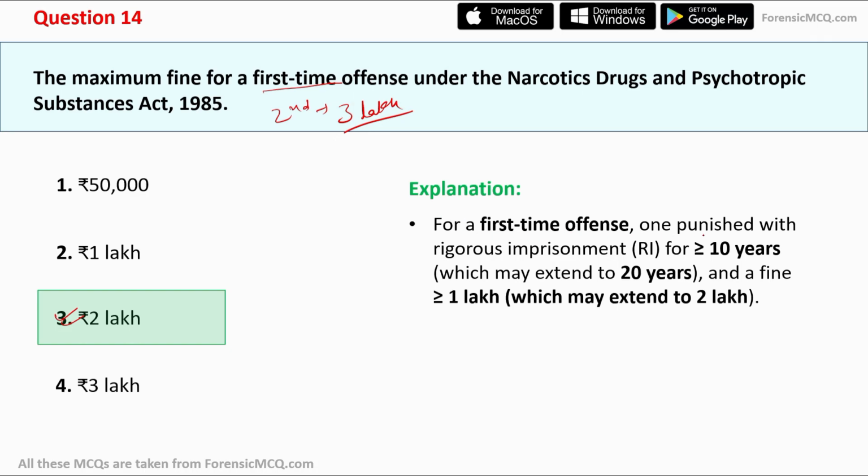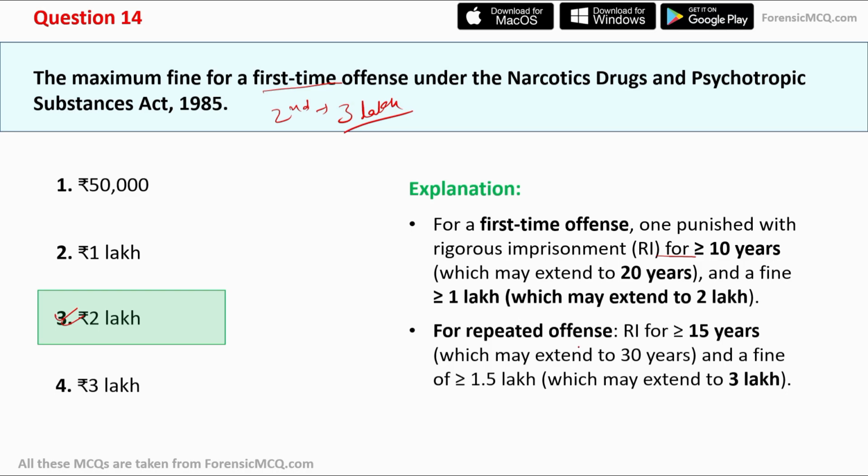So for a first-time offense, one is punished with rigorous imprisonment of more than or equal to 10 years, which may extend to 20 years, and a fine of 1 lakh, which may extend to 2 lakh rupees. And in case of a repeated offense, the rigorous imprisonment is usually equal to or greater than 15 years, which may extend to 30 years, and a fine of 1.5 lakh or more, which may also extend up to 3 lakh rupees. So for a first-time offense, the maximum fine will be 2 lakh, and for a repeated offense, the maximum fine will be 3 lakhs.